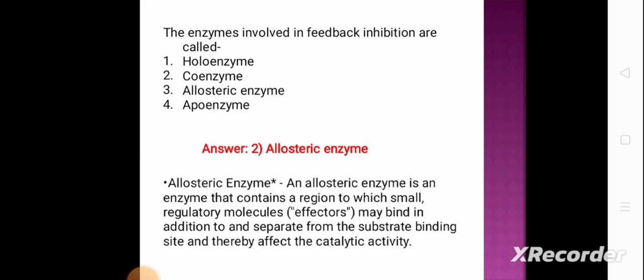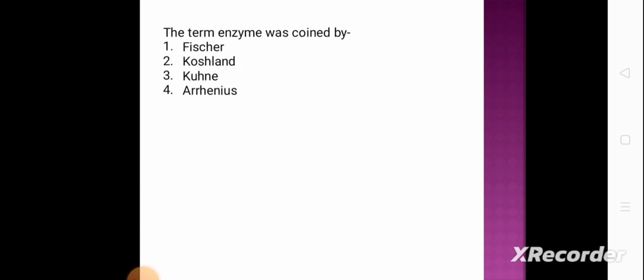Allosteric enzyme is an enzyme that contains a region to which small regulatory molecules, called effectors, may bind in addition to and separate from the substrate binding site, and thereby affect the catalytic activity. Next question. The term enzyme was coined by: option 1, Fischer; option 2, Koshland; option 3, Kuhn; and option 4, Arrhenius. And the correct answer is option 3, Kuhn.